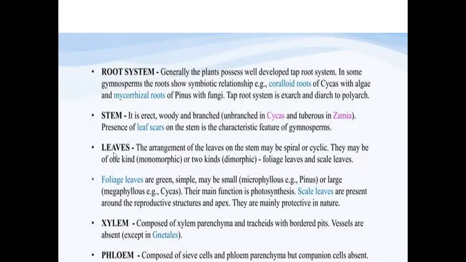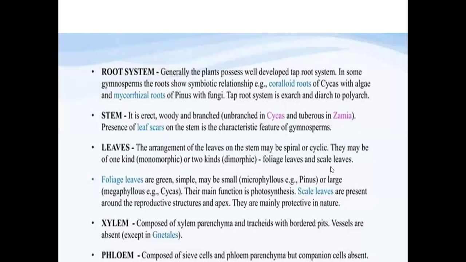Now when we go for the next part of the plant, that is the leaves. Here the leaves are arranged on the stem either spirally or in a cyclic arrangement. We can see only a single type of leaves, which we call monomorphic, or two kinds of leaves, that is dimorphic leaves, examples like foliage leaves as well as scale leaves.